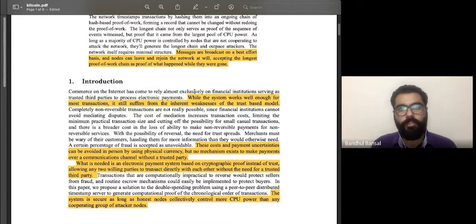So that we can find a solution where those third parties are not involved in the electronic payment system. There are some weaknesses that Satoshi has pointed out in this particular system: while the system works well enough for most transactions, it still suffers from the inherent weaknesses of the trust-based model. So what is the trust-based model? When we bring a third party into the system, you're trusting that third party to process your transaction. If I am bringing in any bank for that matter and using that bank to transact, if I want to send money to you, I'll maybe UPI it through my bank.